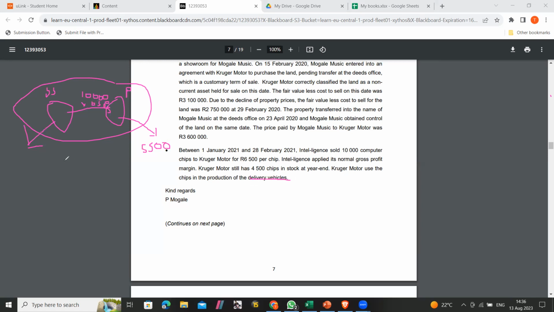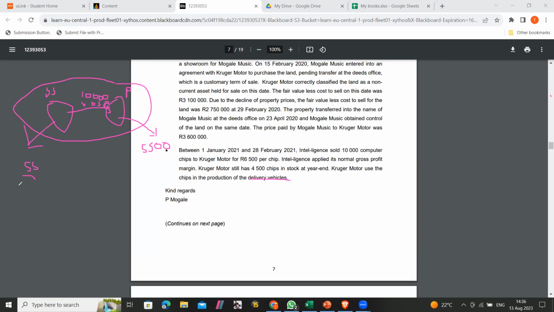So let's look at the journal entries from the separate books of the subsidiary first. What are we going to have?